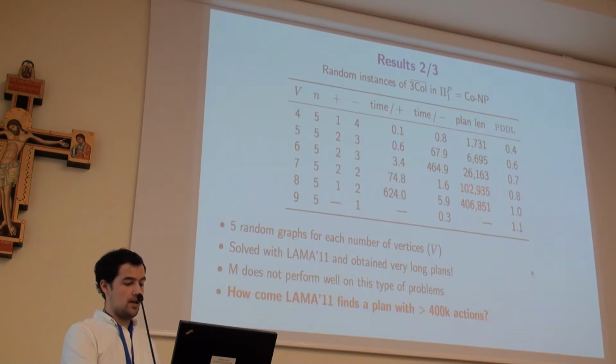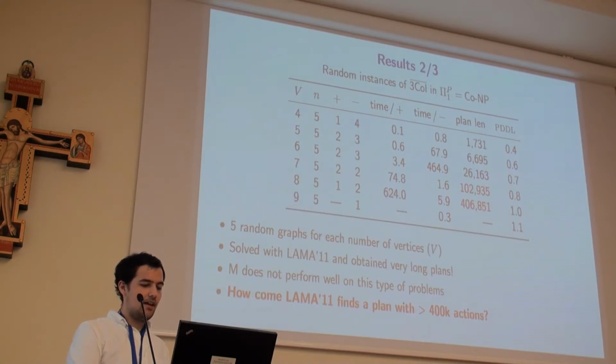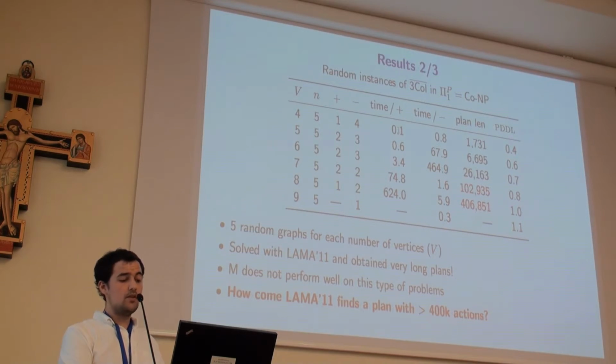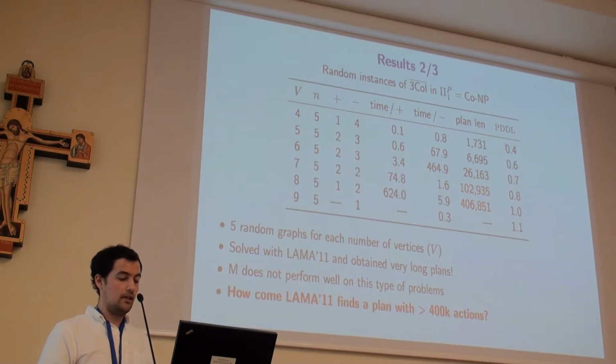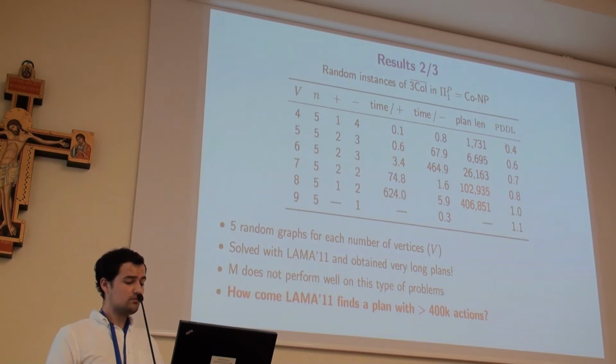As an example, we have here a graph of 4 vertices. We run 5 instances. 1 is positive and 4 negative. The negative one means that it can be 3 colored. And the average time of the positive and the average time of the negative is in seconds. And the length of the plan in steps, the steps needed to reach the plan. And finally, the input in kilobytes of the problem.